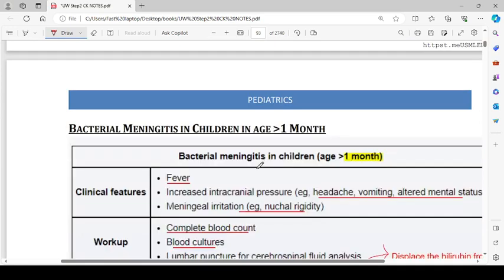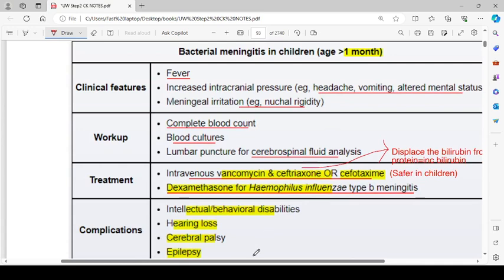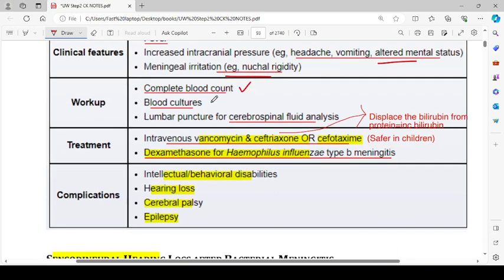Then the next thing is about bacterial meningitis in children older than 1 month. The clinical features are fever, increased intracranial pressure, for example, headache, vomiting, and altered mental status, and meningeal irritation like nuchal rigidity. Workup is complete blood count, blood cultures, and lumbar puncture for cerebrospinal fluid analysis. Treatment is intravenous vancomycin and ceftriaxone or cefotaxime. Dexamethasone for Haemophilus influenzae type B meningitis can also be given. Complications include intellectual and behavioral disabilities, hearing loss, cerebral palsy, and epilepsy.